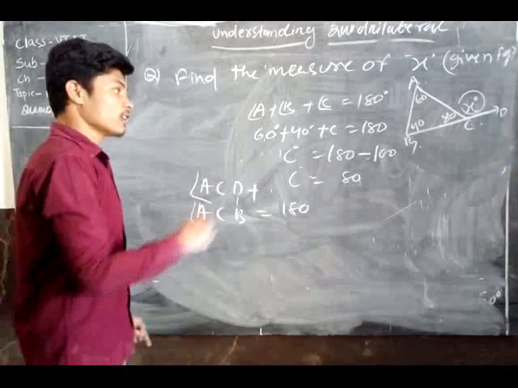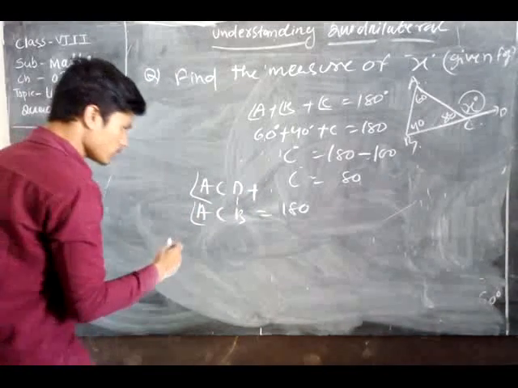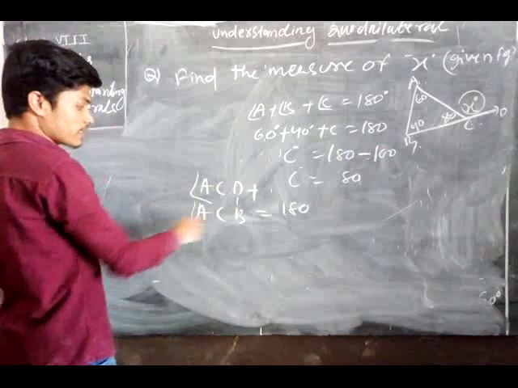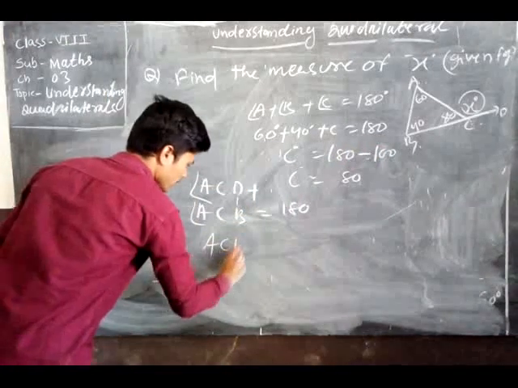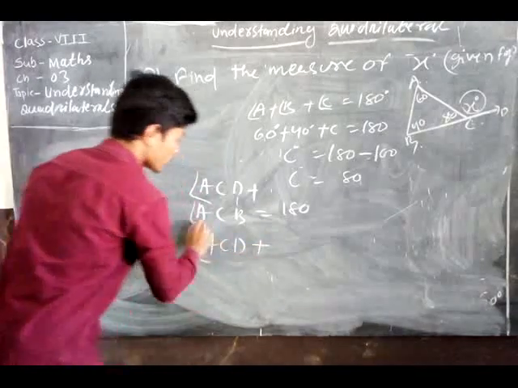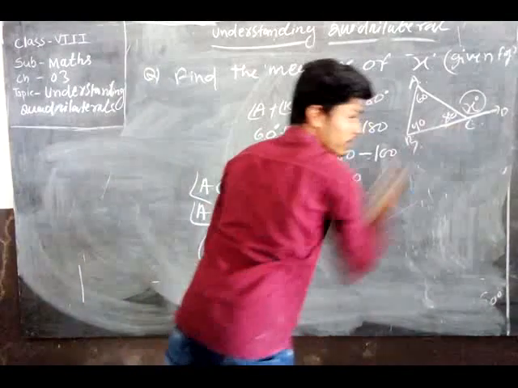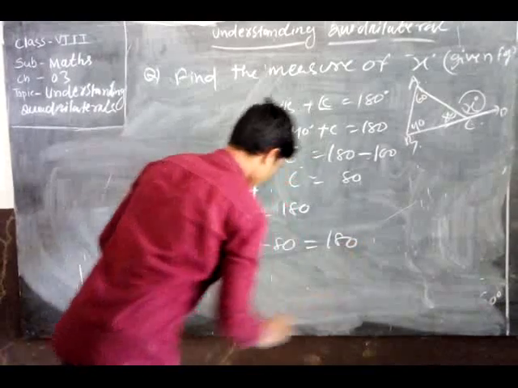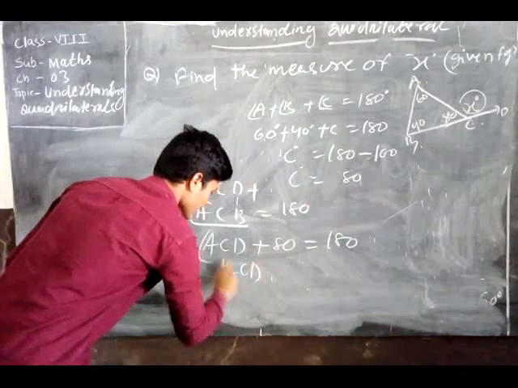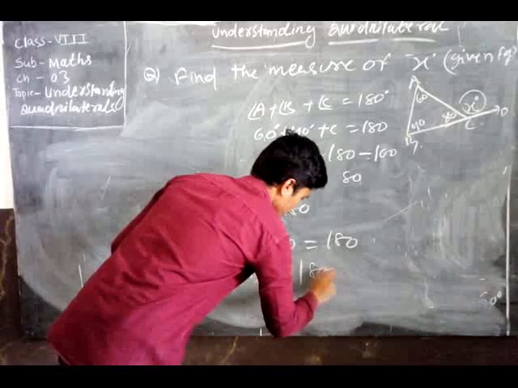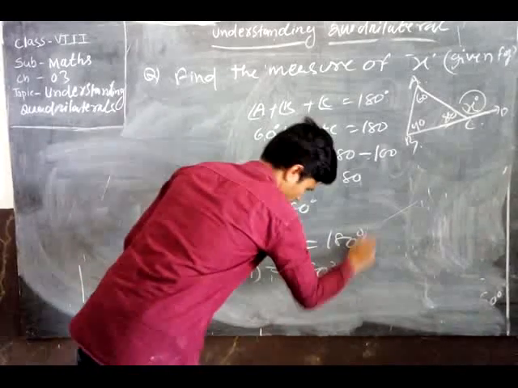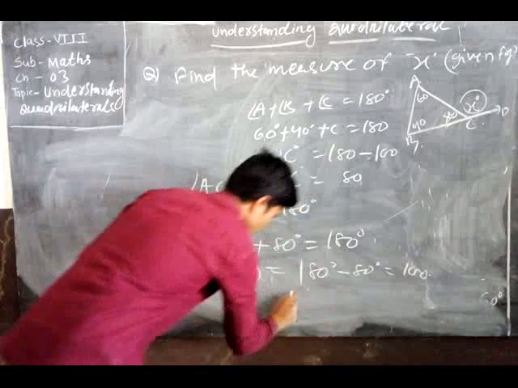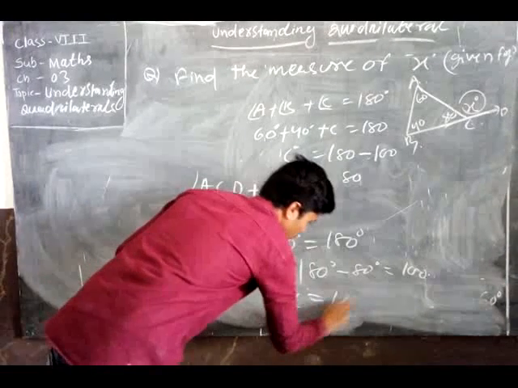So ACB we found is 80 degrees. Then ACD plus 80 degrees equal to 180 degrees. Then ACD equal to 180 degrees minus 80 degrees equal to 100. So x equal to what? Hence x equal to 100 degrees.